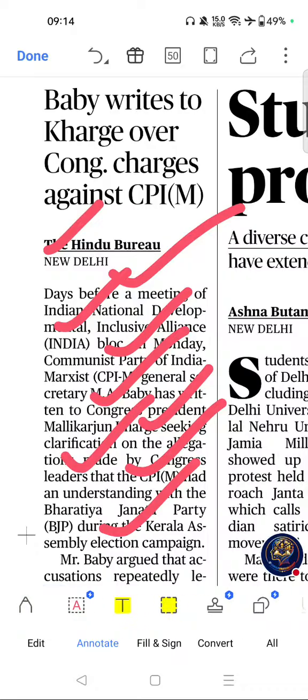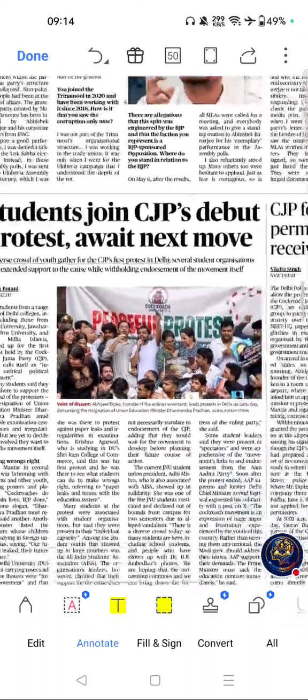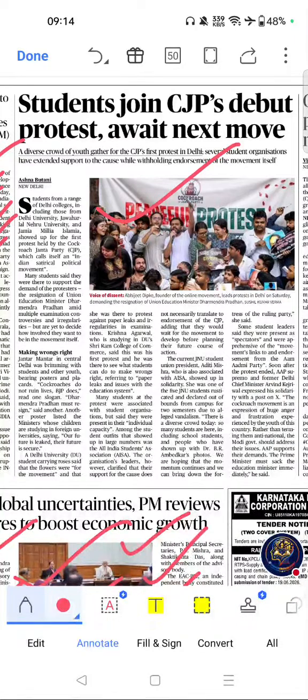Next important article from this page was this one. Students join CJP's debut protest, await next move. If you see the importance, education governance is a major GS2 topic. NEET, NTA and exam reforms remain important current affairs issues. Student participation highlights public accountability concerns.